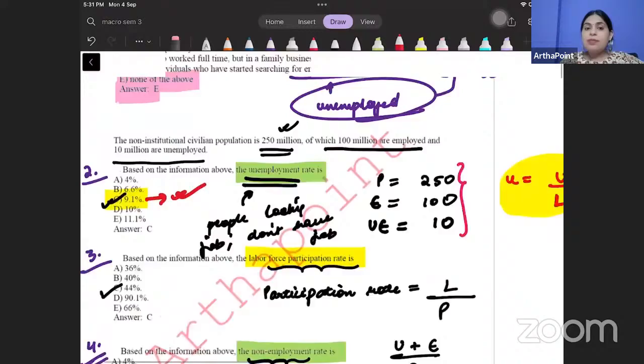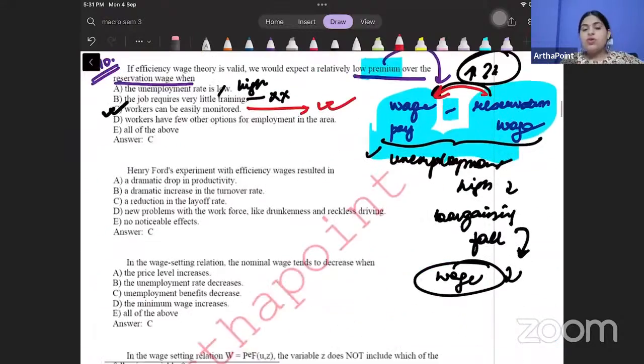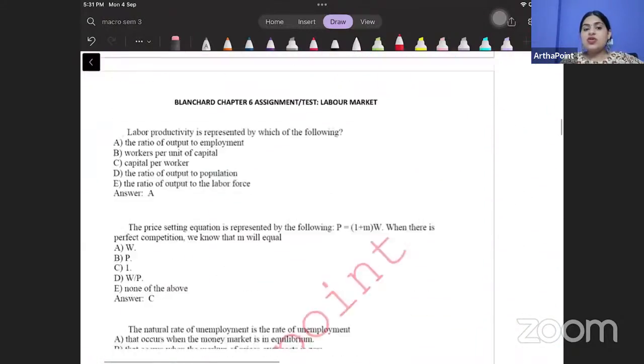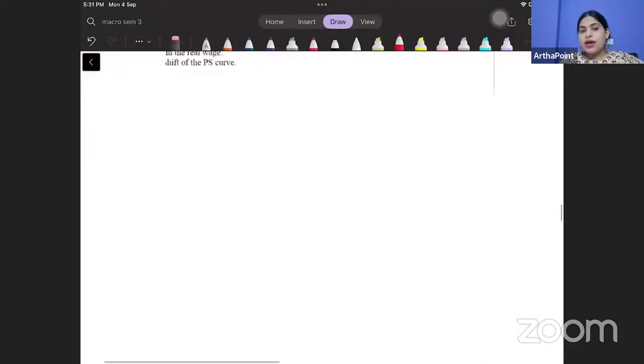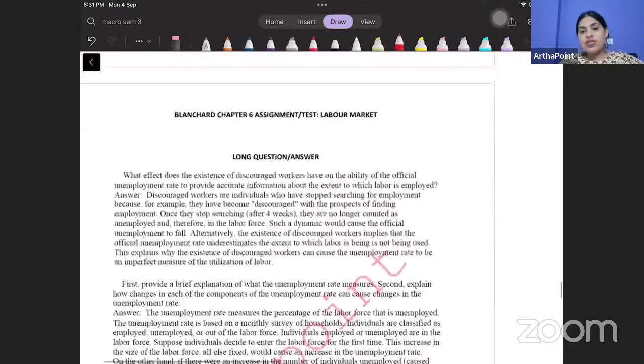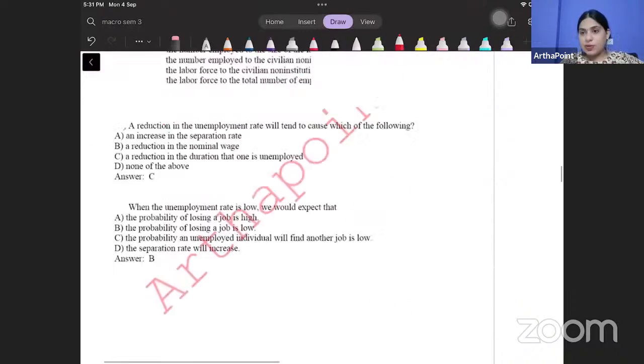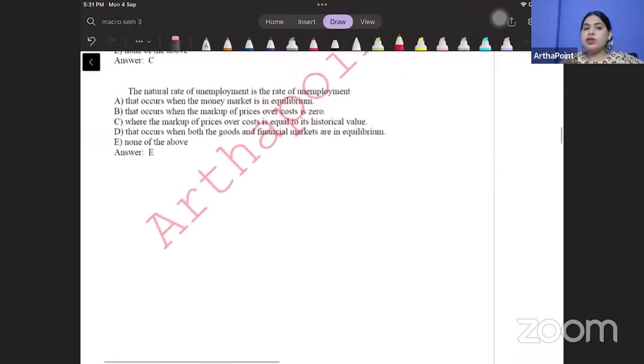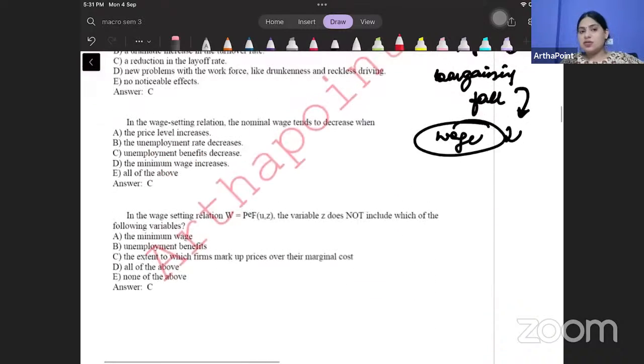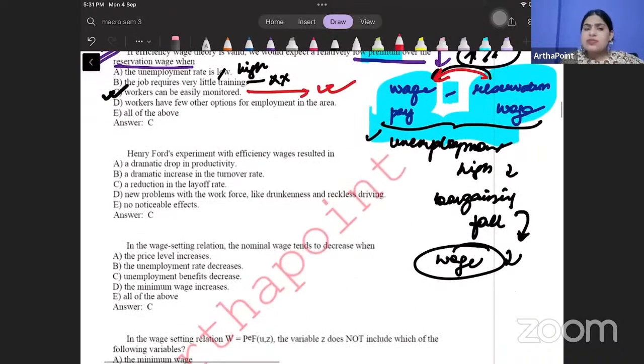But as I have told you, this assignment consists of a lot of questions and I want you to try all of these. आपको ये सारे के सारे questions try करने हैं, and if there is any doubt that you have, you can simply put it in the group and I will answer. कि मैम अगर आपको किसी में भी लगता है कि मैम इसका answer C क्यों है, कुछ और क्यों नहीं है, so if you have any doubts, just post it in the Telegram group and I will answer it for you. Okay? Thank you, beta.